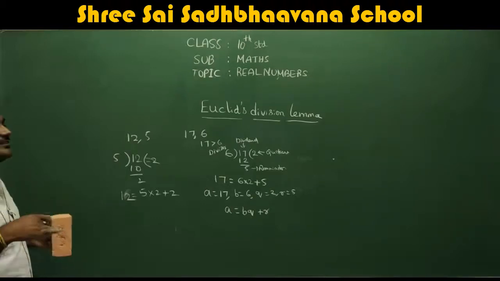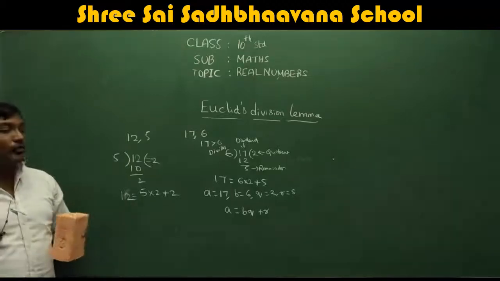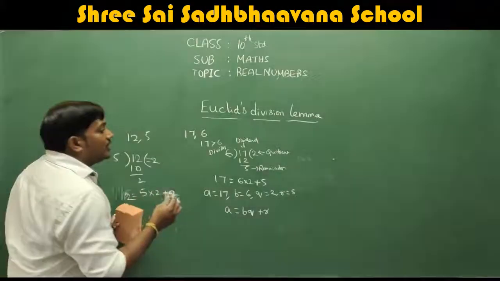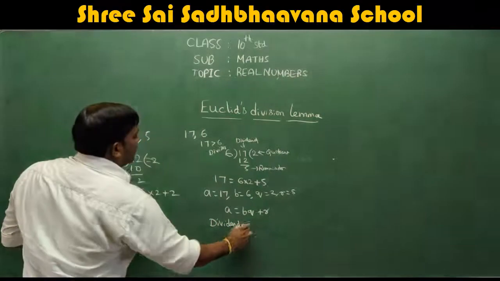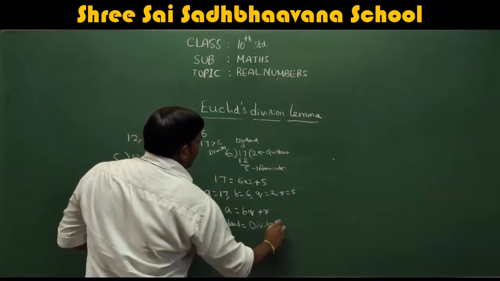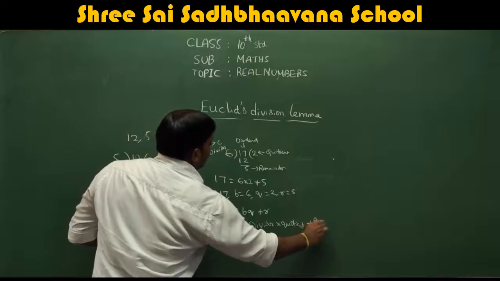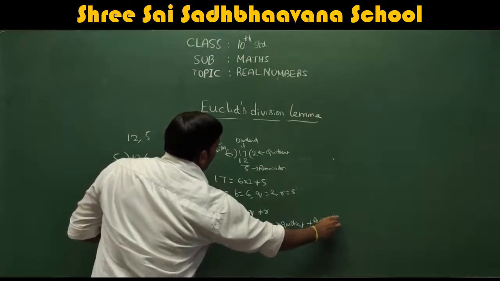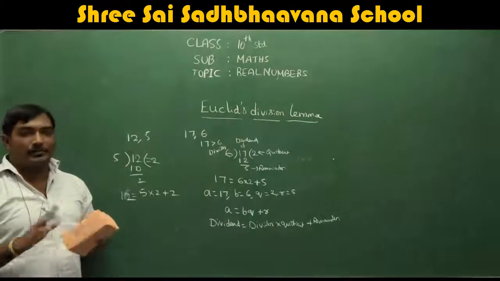Okay. So what is this division lemma? Remember, don't get confused with this. Euclid's division lemma is same as what you studied in 9th standard, which is dividend is equal to divisor into quotient plus remainder. So this is like expressing two numbers.